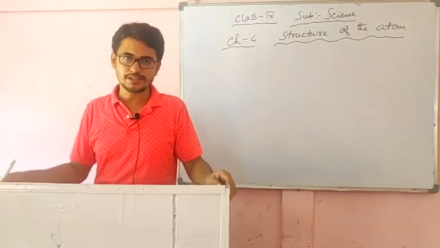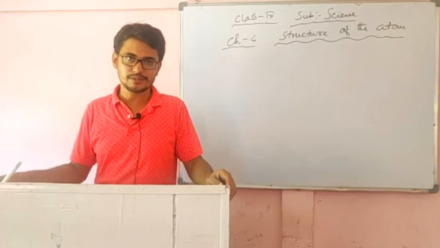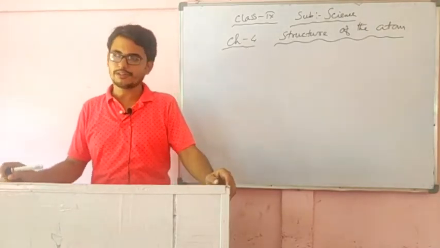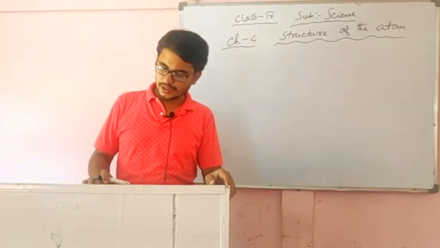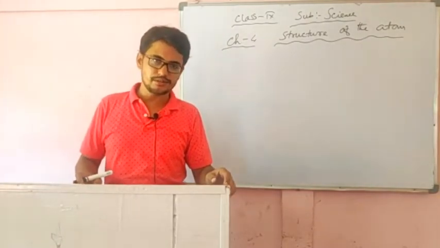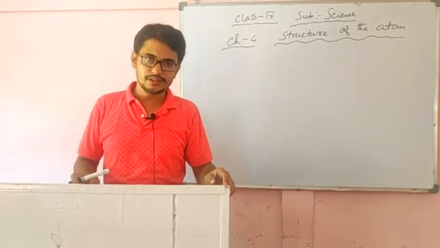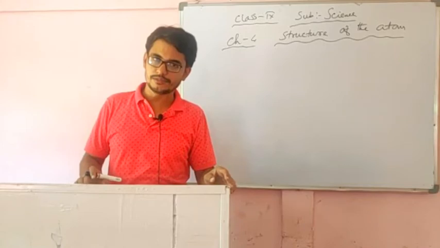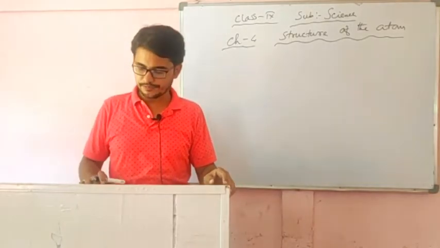Now the question arises: where did this charged particle come from? If nothing is there in the atom, if it is indivisible, then where did the charge come from so that it becomes charged?